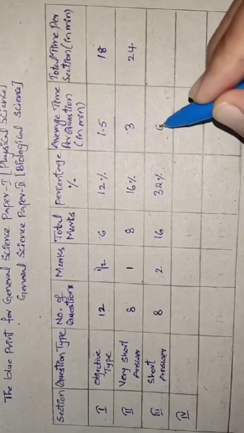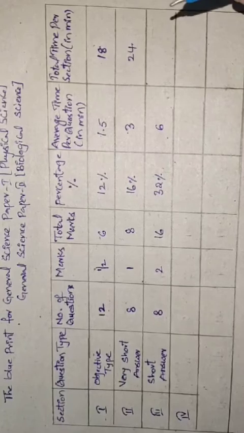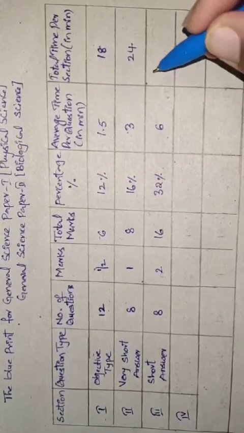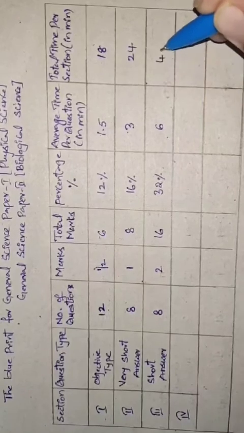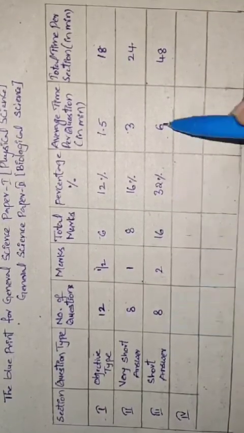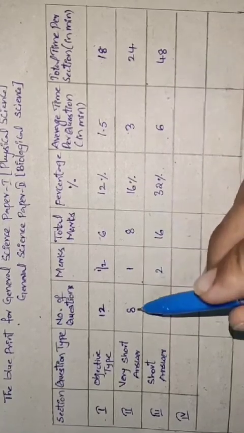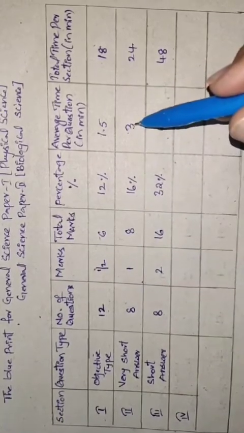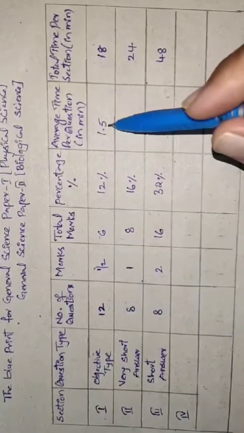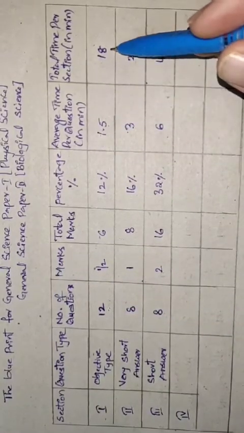To complete each question you have to take 6 minutes, and totally in 48 minutes you have to complete this section. It means 8 questions, 8 times 6 is 48. In section 2, 8 questions at 3 minutes each, 8 times 3 is 24. And 12 questions at 1.5 each, in 18 minutes you have to complete.